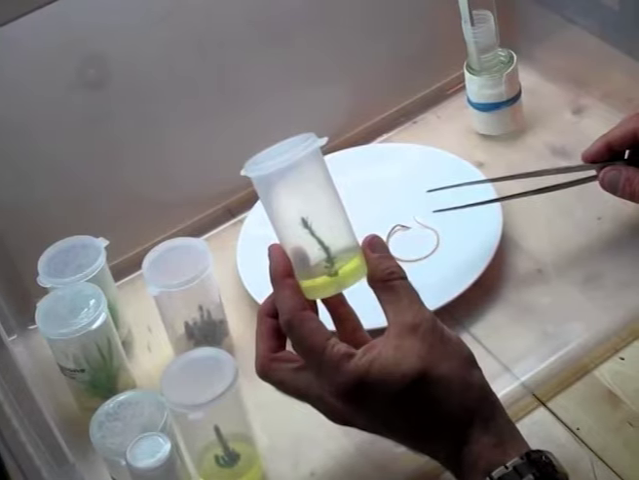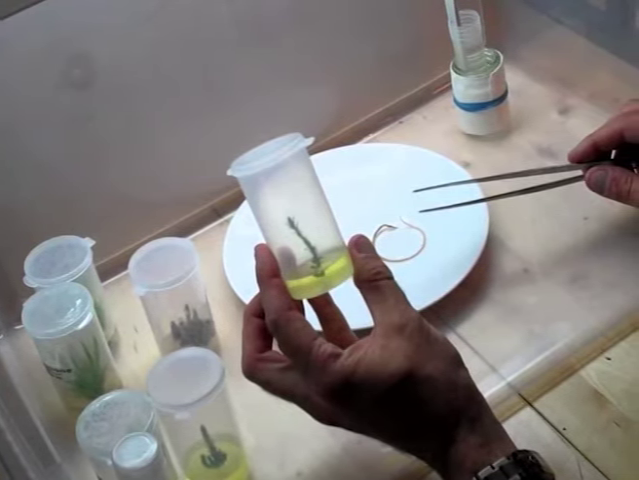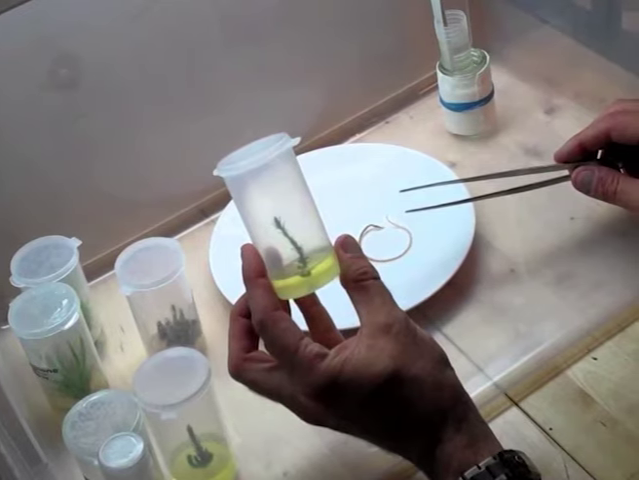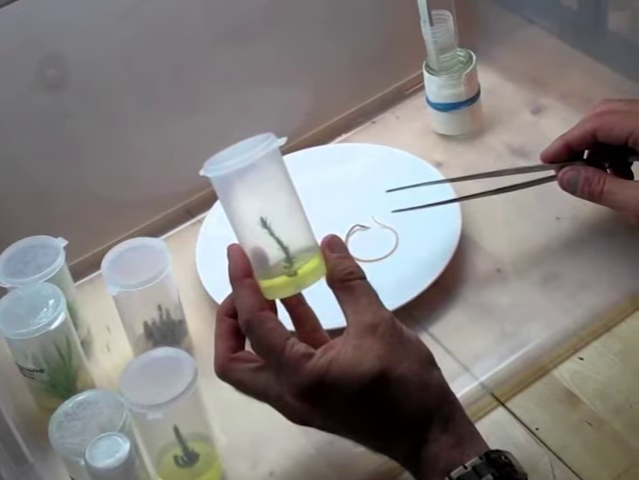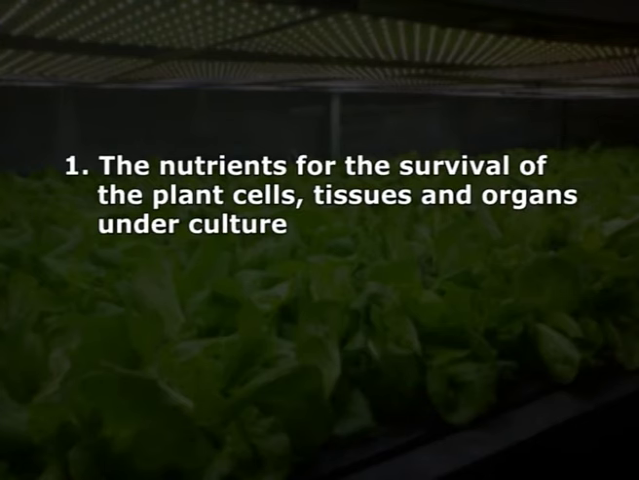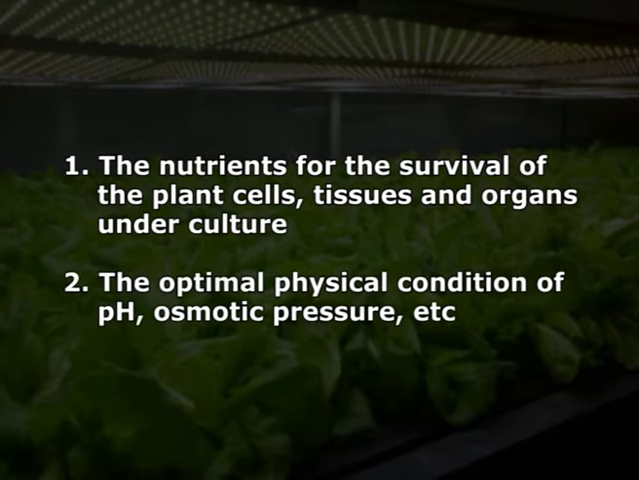Module 3, nutritional requirements. The composition of medium for the tissue culture is the most important key factor in successful culture of plant cells. The medium should be accurately defined of inorganic and organic chemical additives so as to provide: first, the nutrient for the survival of the plant cells, tissues and organs under culture, and second, the optimal physical condition of pH, osmotic pressure, etc.